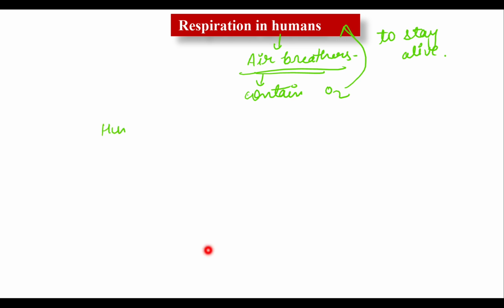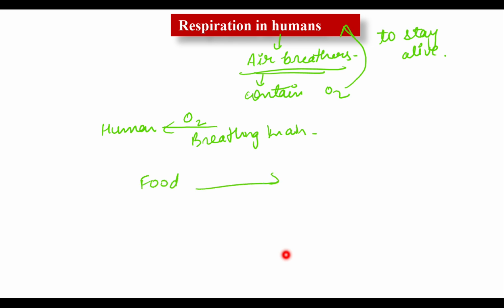How do humans get oxygen? We get this oxygen by the process of breathing in air. Oxygen helps to break down the food dissolved in the body to release energy. This energy is used for maintaining our life. During this process of energy production, there is a combustion of food in the presence of oxygen, and then you get the energy.